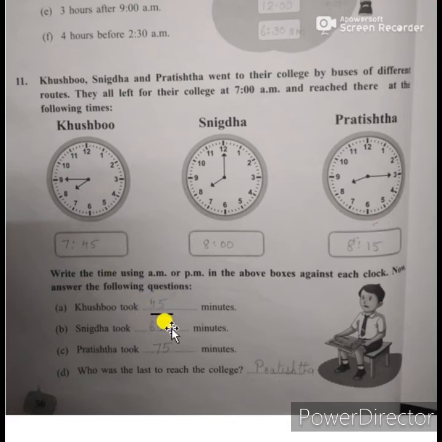Now Snigdha 7 to 8, that means completely 1 hour she took to reach the school. So 1 hour means 60 minutes. So write there 60 minutes. Now Pratiksha took dash minutes. How many minutes Pratiksha took? 1 hour and 30 minutes. Sorry, 15 minutes. So 1 hour 15 minutes, 60 plus 15 is equal to total 75 minutes Pratiksha took to reach the school.